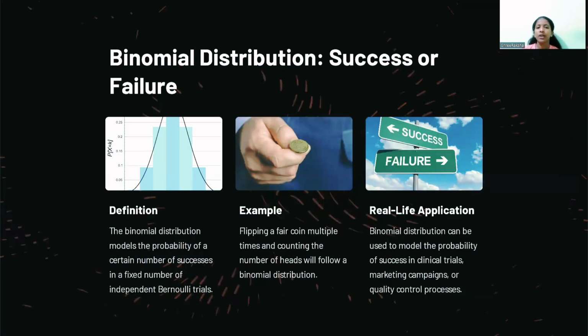Next one is binomial distribution, success or failure. Binomial distribution models the probability of a certain number of successes in a fixed number of independent trials. Example, flipping a coin multiple times and counting the number of heads will follow the binomial distribution. Let's see an example in real life application. Binomial distribution can be used to model the probability of success in quality control process.